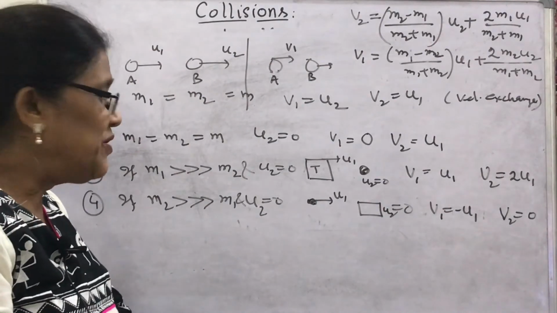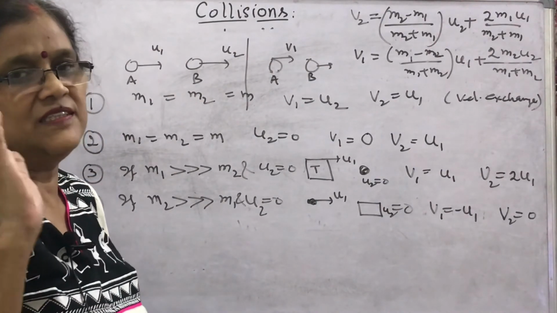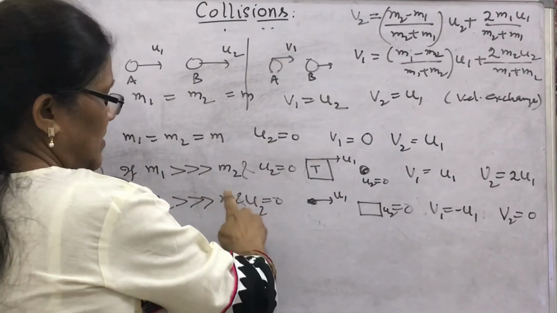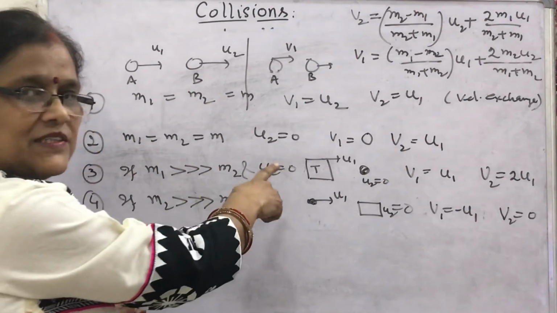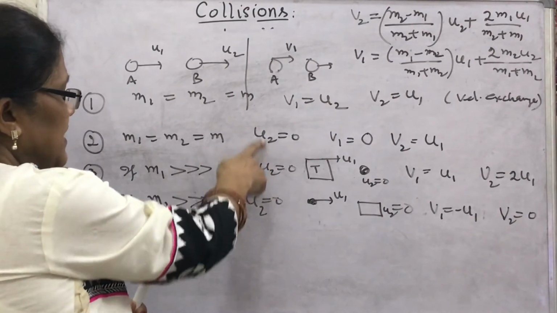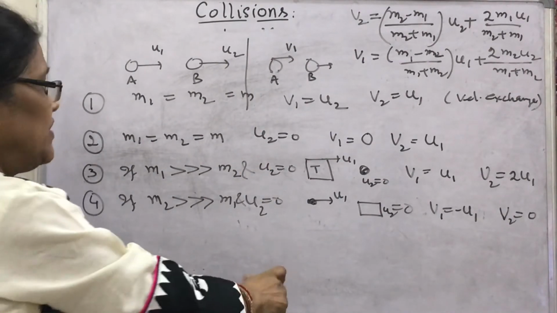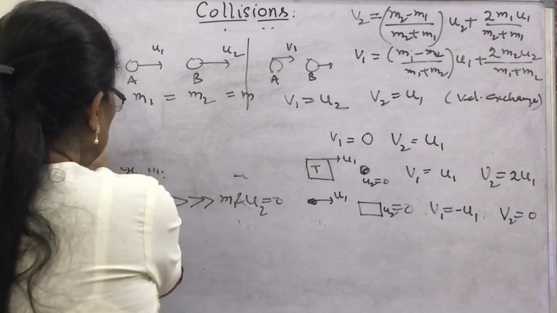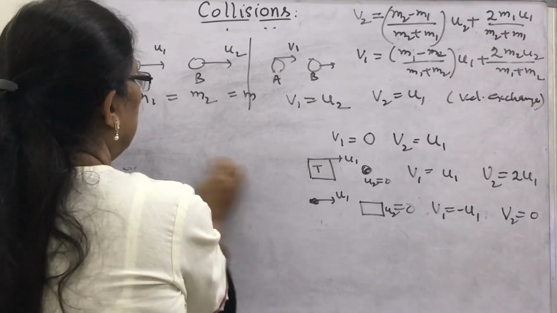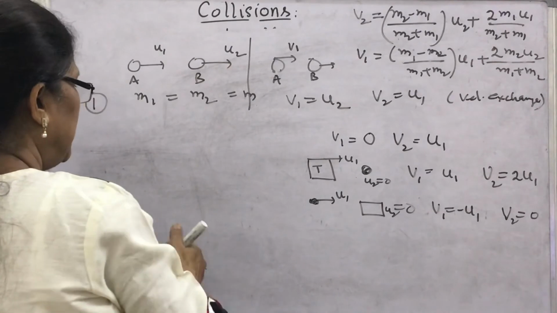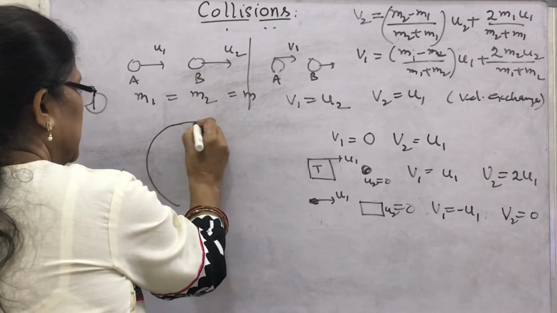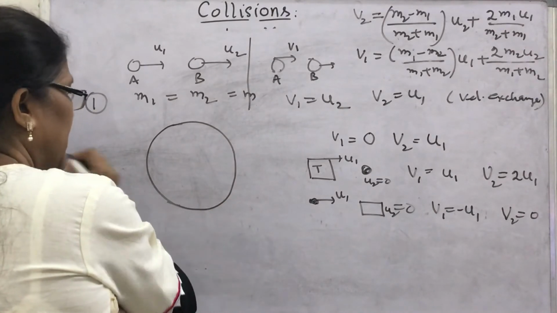I am going to discuss a very interesting example. I think you must have noted all these cases: first, second, third, fourth. Look, there is a smooth circular surface, a spherical surface, or you can think of a ring. This is a circular ring.